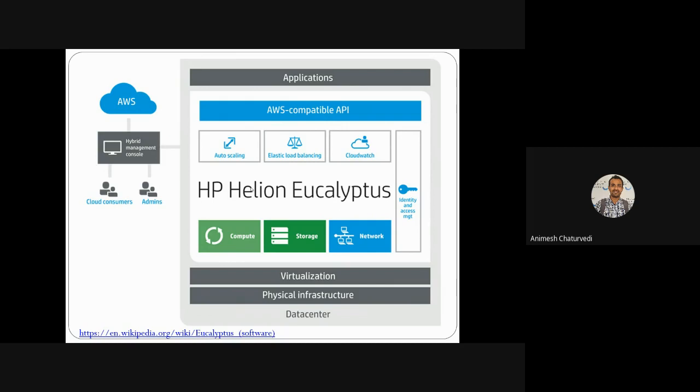So what does HP Helion Eucalyptus do? If resources are full at your own private institute, it does auto scaling to the Amazon infrastructure with the help of the Amazon compatible API. And it does this when it sees, with the help of CloudWatch, that performance is not good. So it provides elastic load balancing, which manages how your institute's infrastructure and the required Amazon resources can be used.